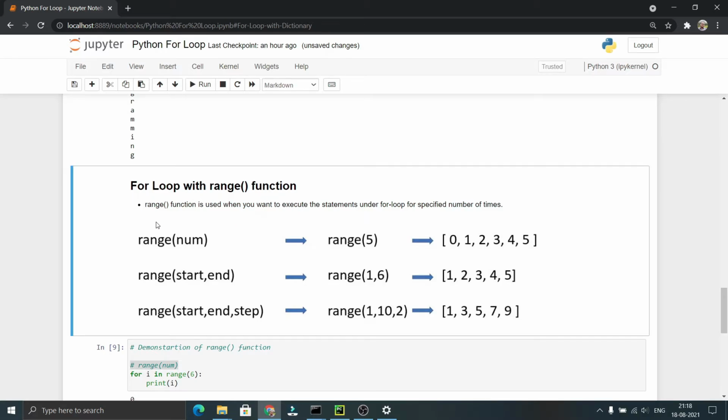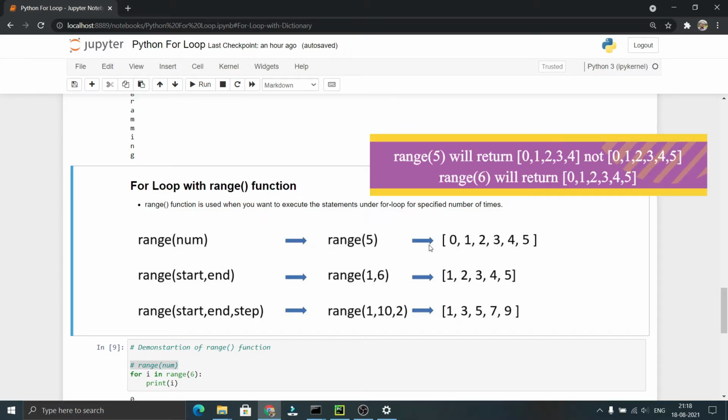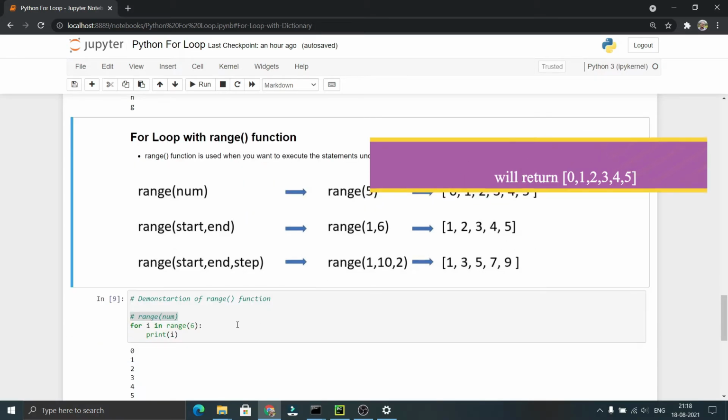The range function is used whenever we want to execute a set of statements under a for loop for a specified number of times. For example, if you want to execute the statements 5 times, you can pass range of 5 to the for loop. It will internally pass the sequence of numbers to the for loop. Let us see that here.